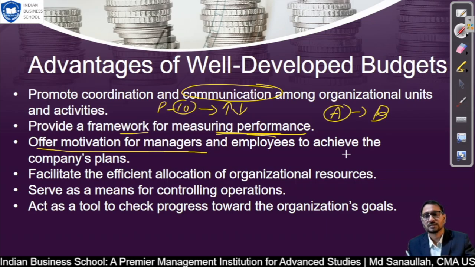When you set a target which you or I can achieve, then I will feel I should work hard so that we can achieve it. But if something is set very far from our expectations, and our potential and resources don't allow us to reach that level, then what will happen?